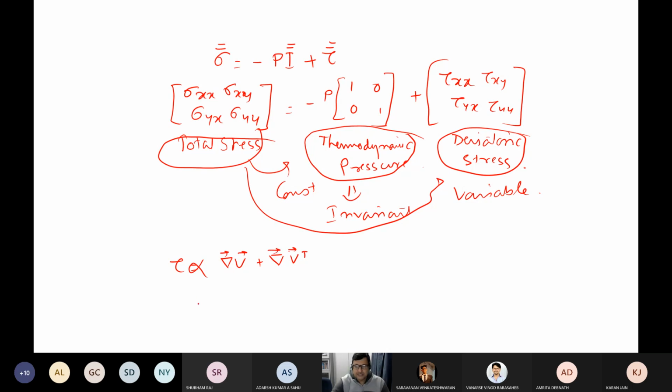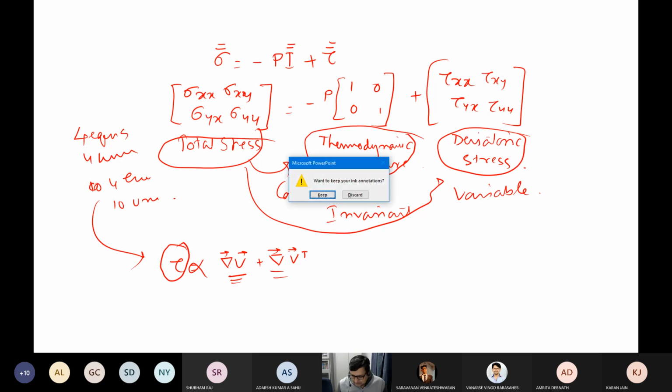This is what he proposed, in order to really have 4 equations and 4 unknowns, from 4 equations and 10 unknowns. So he proposed that we consider this deviatoric stress to be gradient of V plus gradient of V transpose. I'm writing this in a very cryptic manner. So what did he mean? He meant this.